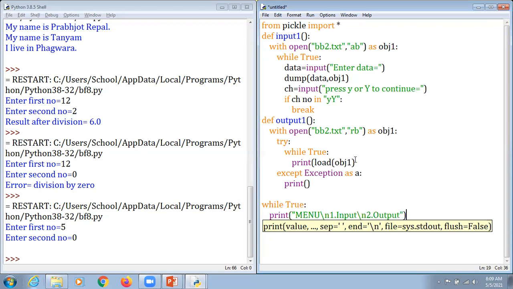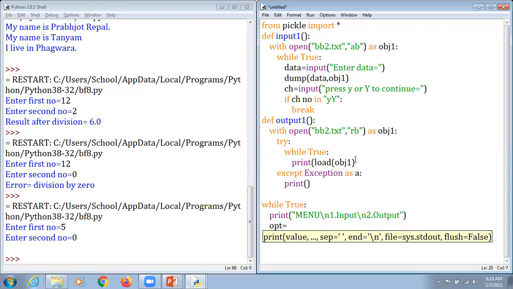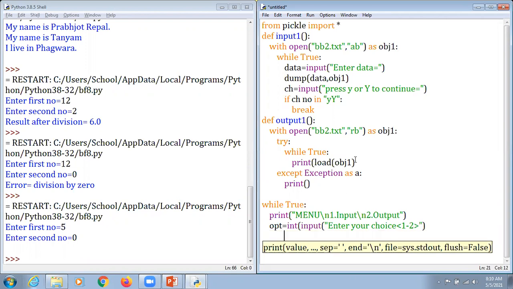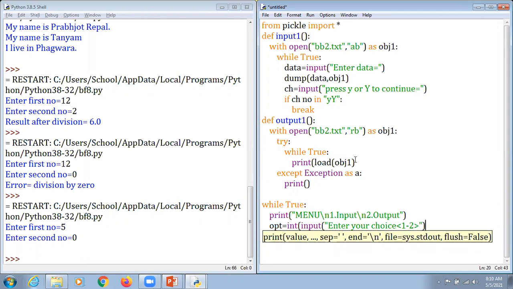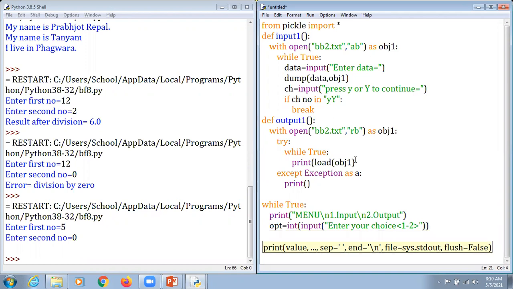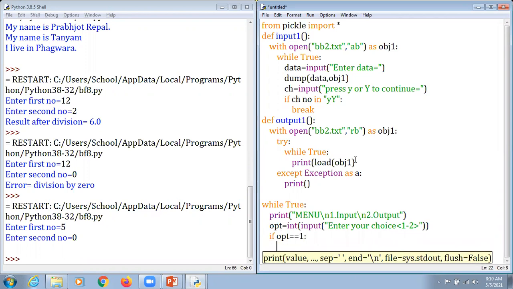And we are just going to ask for input: opt is equal to int input, enter your choice here out of 1 and 2. What we do here, we just close this. Okay, no issues with that bracket I'm missing here. If opt is equal to 1, so what we are going to call, we are just going to call input.